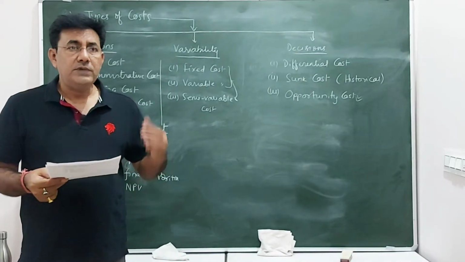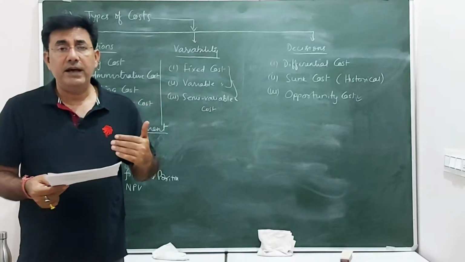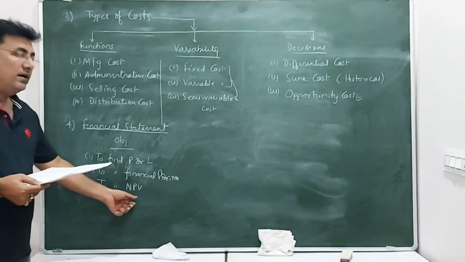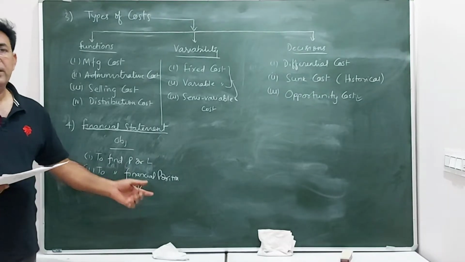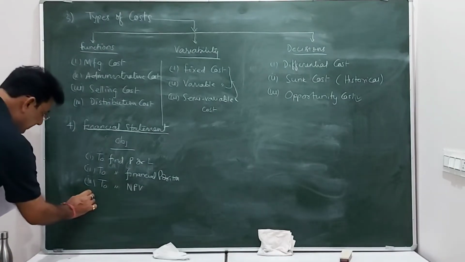So how the investment will be calculated and how the returns will be calculated. So that is done by doing net present value method of the cash flows. So for this also we need to prepare this.